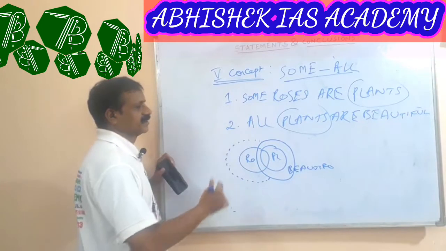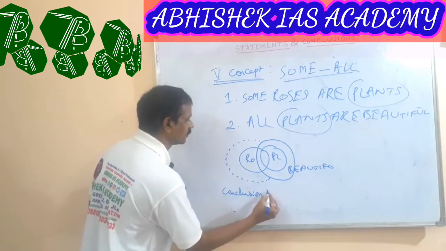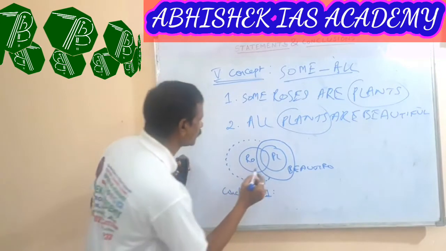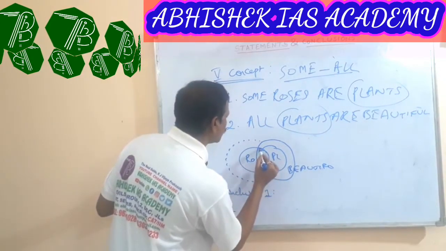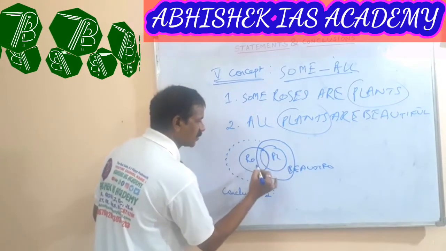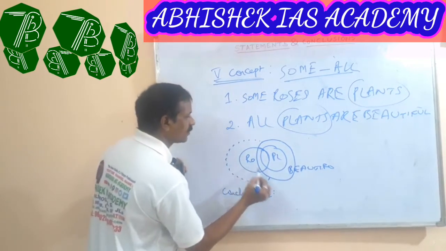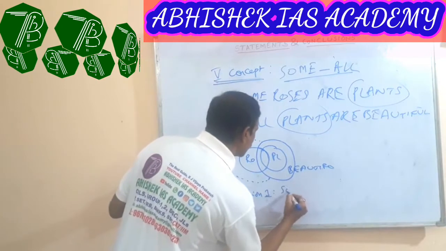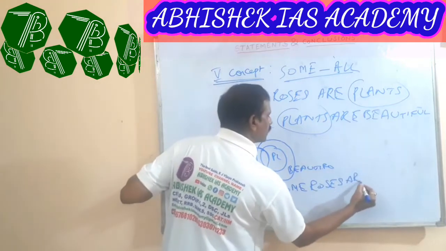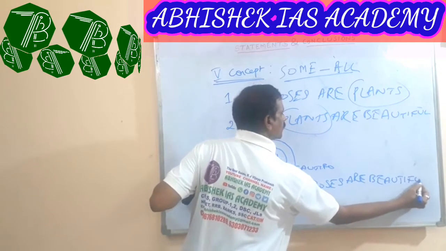Hence, the conclusion. What is the conclusion here? Conclusion 1. What is conclusion 1? Some roses. This is the common portion of the roses and beautiful. And now we take it as some roses are beautiful.